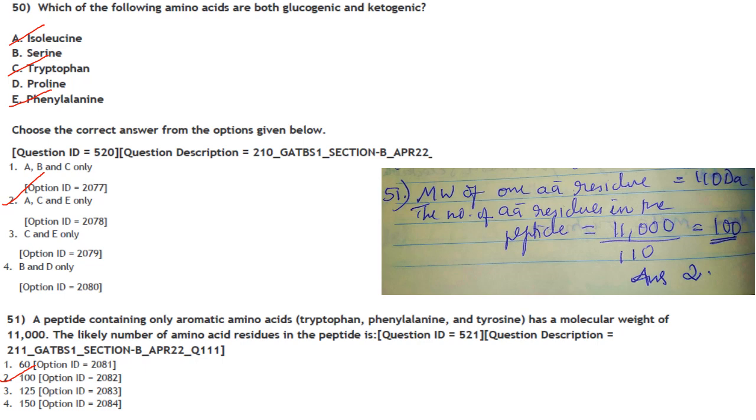The next one. A peptide containing only aromatic amino acids tryptophan, phenylalanine and tyrosine has a molecular weight of 11,000. What is the likely number of amino acid residues in the peptide? So that answer I have explained here. The molecular weight of one amino acid residue is 110 Daltons. The number of amino acid residues in the peptide is 11,000 divided by 110, that is 100. So the answer here is option 2.